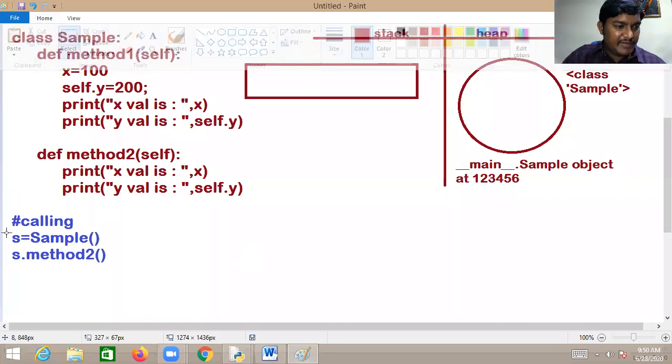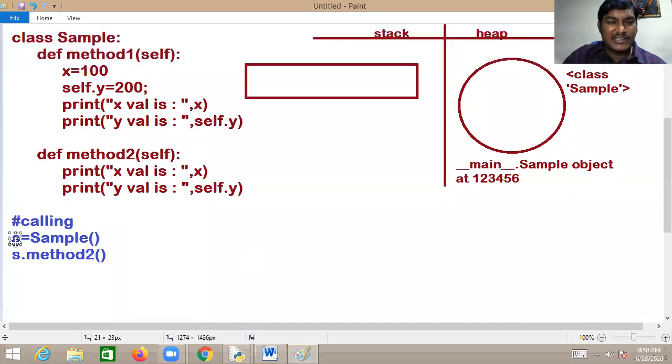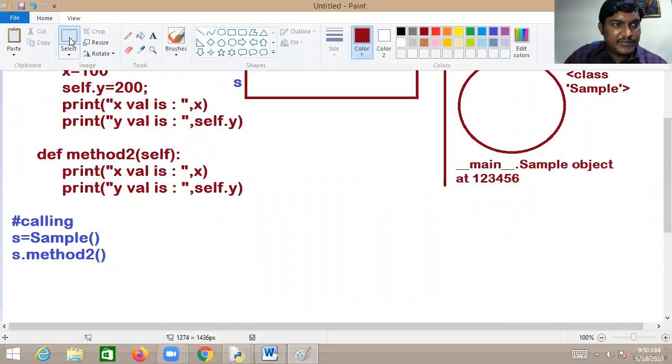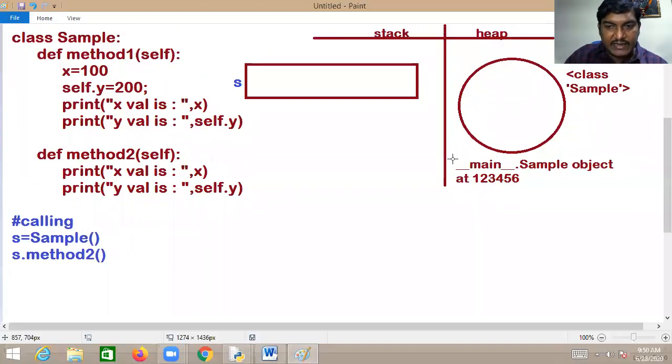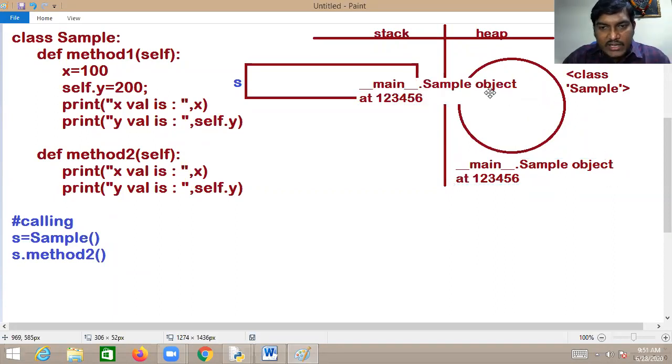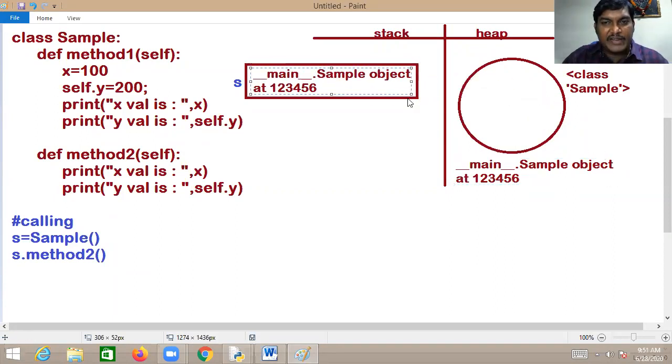From the next program onwards, I don't want to write in that much detail. Please understand, it will be killing our time, but focus. So whatever object is created, that object's hash code will be assigned to the reference. Now S is a reference.